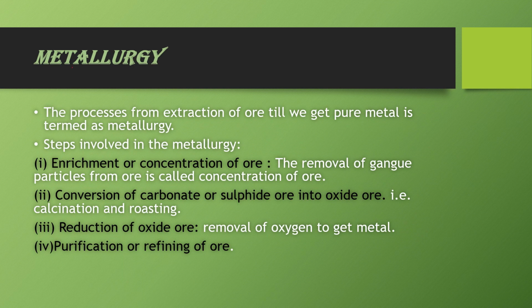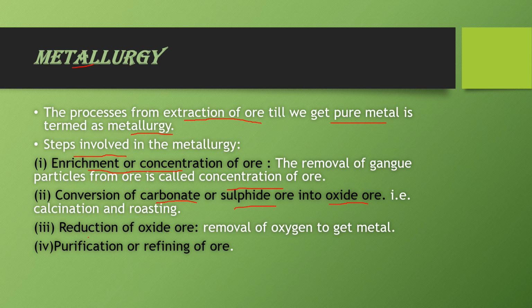Next is metallurgy. The process from extraction of ore from the earth crust till we get the pure metal is termed as metallurgy. There are 4 steps involved in metallurgy. First is enrichment or concentration of ore. Removal of all the earthy, sandy and rocky impurities from the ore is called concentration of ore. The second step is, if the ore is not in the form of oxide ore and it is in the form of carbonate or sulfide ore, we convert it into oxide ore because it is easy to reduce oxide ore rather than carbonate or sulfide ore.